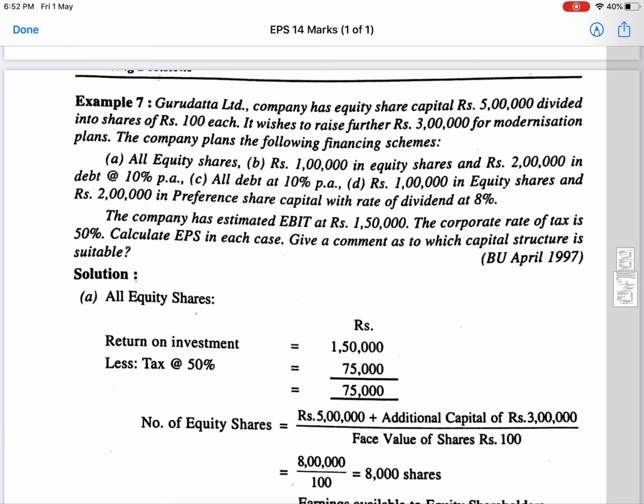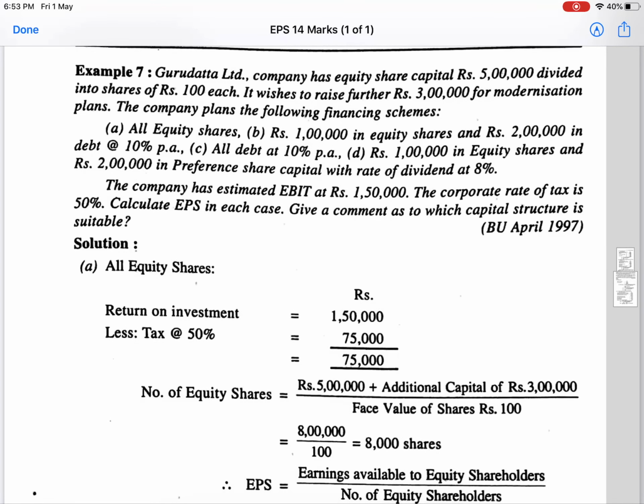But here in this case, there are no preference shares, either in the initial capital structure of the company or in the new financial scheme. In both the places there are no preference shares. We need not deduct dividend on preference shares. So whatever is available is nothing but the amount available to equity shareholders.